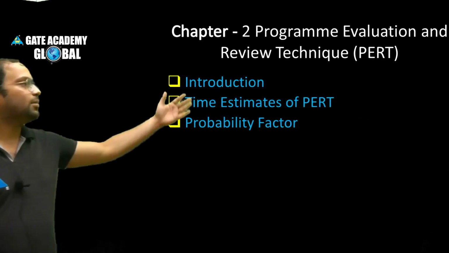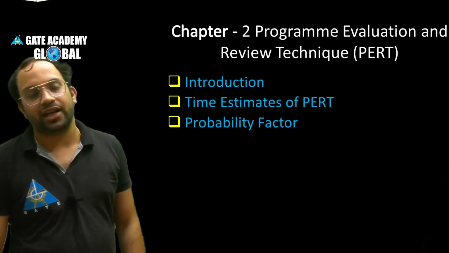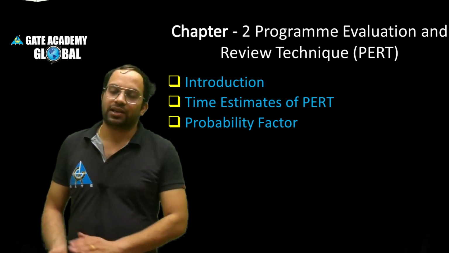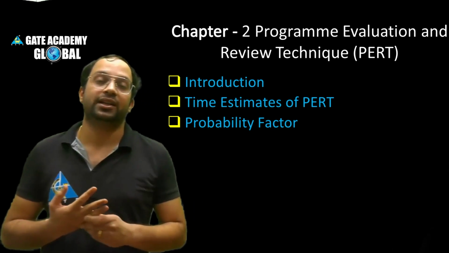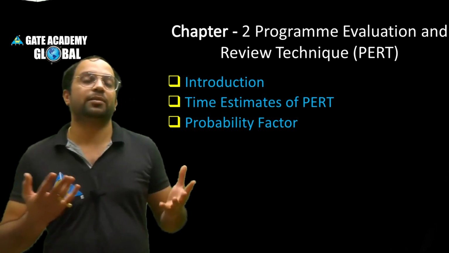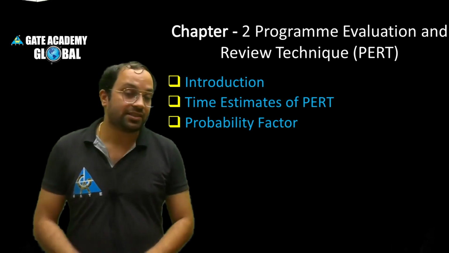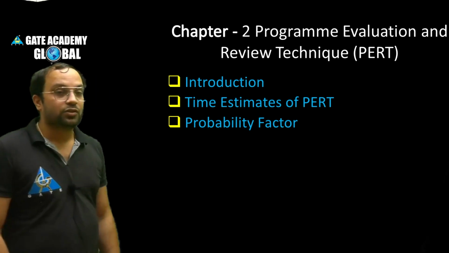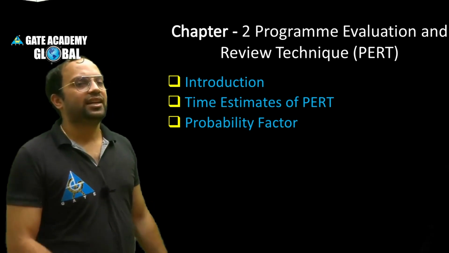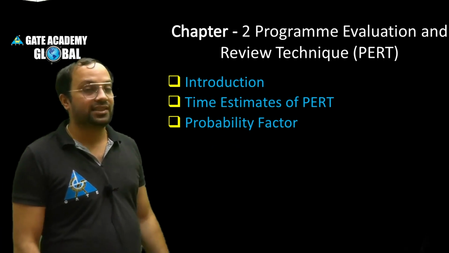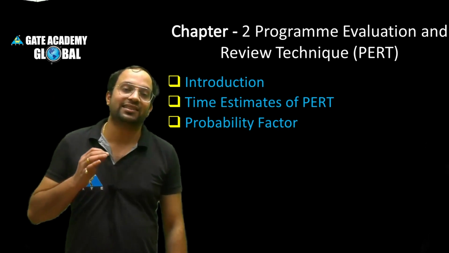Next chapter is about PERT. PERT is nothing but Program Evaluation and Review Technique. We'll see the introduction, meaning in which work PERT is used, whether in repetitive work or in research work. What are the time estimates of PERT? As it is involved in research projects, we have 3 types of time estimates that we will see, because in research you cannot estimate exact timing.